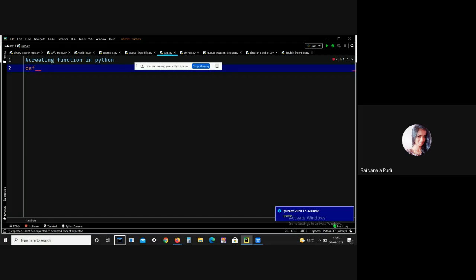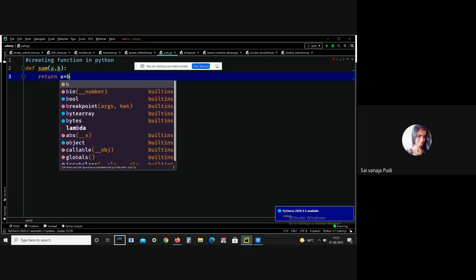Here I just want to perform an add operation. Here I am defining the function, calculating the sum of the two variables, and inside the parentheses I gave two variables, that is A and B. Now let me return A plus B.